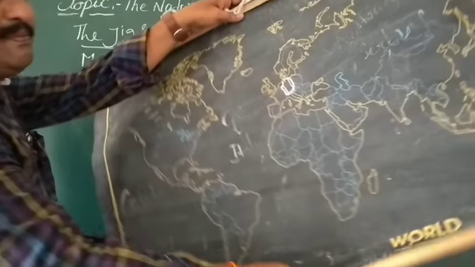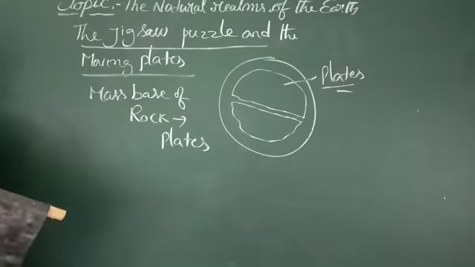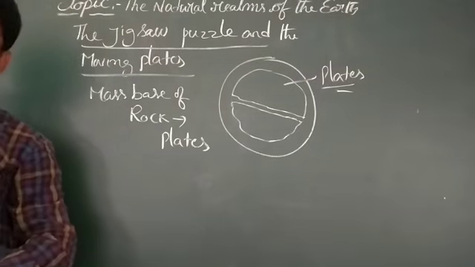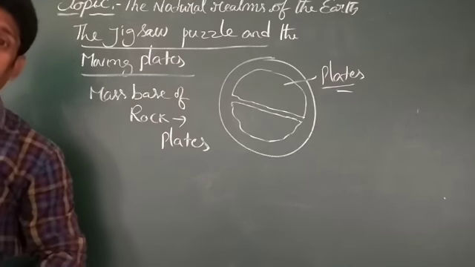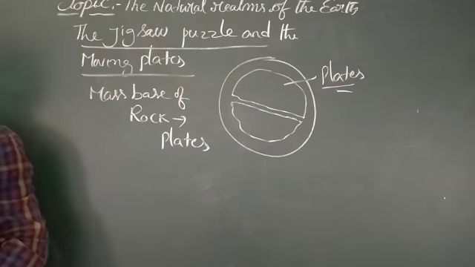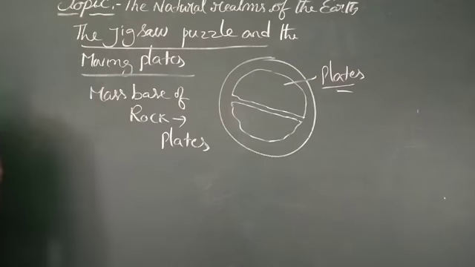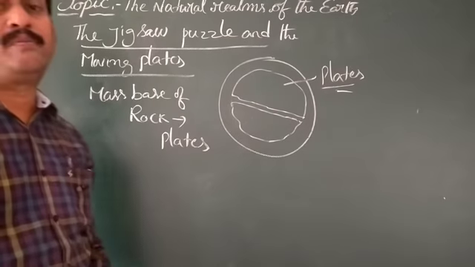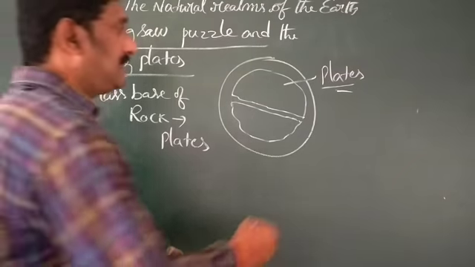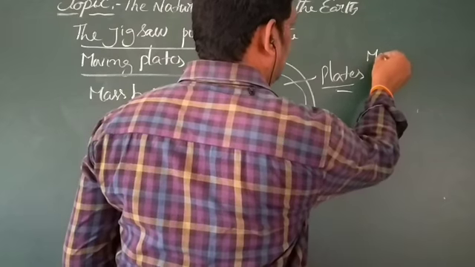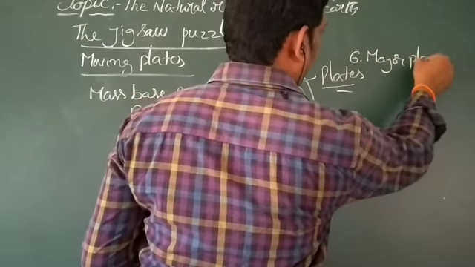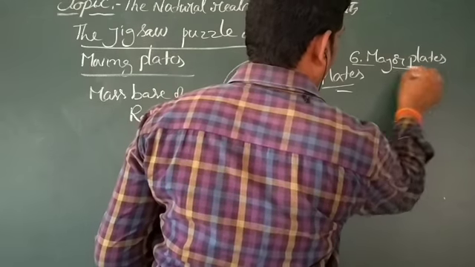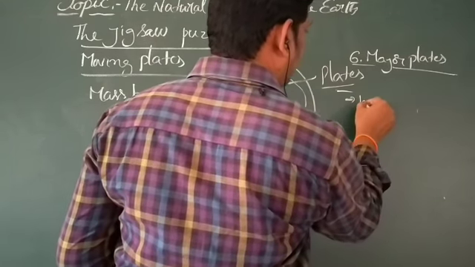So how many major plates exist on the surface of the earth? Now we are going to discuss. Okay, there are 6 major plates on the earth, 6 major plates and 2 minor plates. What are the 6 major plates? What are the 2 minor plates? Now we are going to discuss.